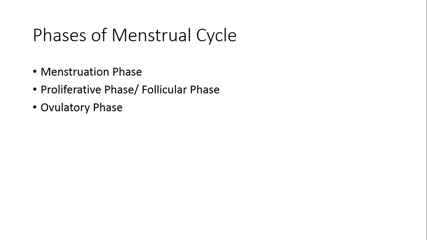The first one is known as menstruation phase, in which bleeding occurs. It starts from day 1 and lasts till day 5 or 7. It is followed by proliferative phase or follicular phase, which is in turn followed by ovulatory phase. In the ovulatory phase, ovulation occurs, that is, the release of egg from the ovary into the fallopian tube. The ovulatory phase is followed by luteal phase or secretory phase. At the end of the secretory phase, the menstruation phase starts again. So, menstrual cycle is a periodic cycle which starts from one menstruation phase and ends at another menstruation phase.